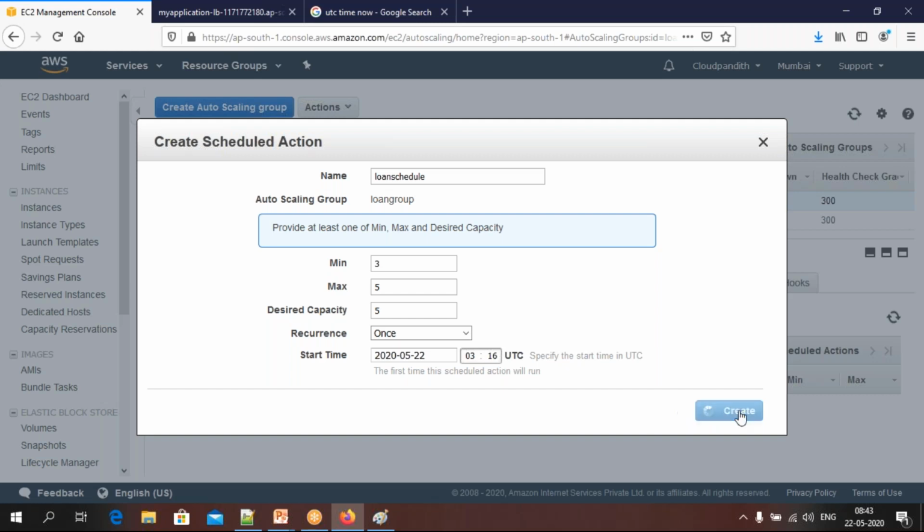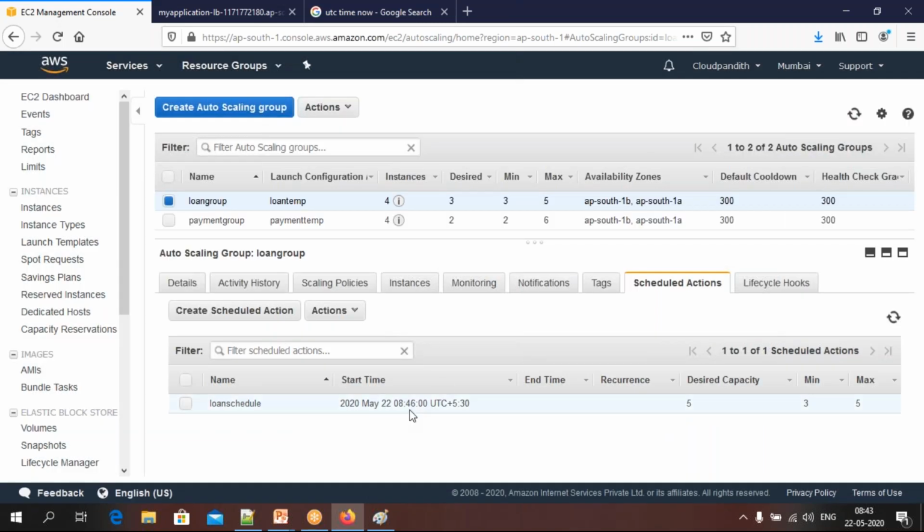Exactly at 3:16 we are going to see 5 servers come up. There won't be warming and all those things. Directly it will launch 2 more instances. Currently it is running 3 instances and the maximum it can take is 5, right? We have taken desired also as 5. I want all the servers to run at this particular time. So it is going to launch all the servers at 8:46 we have given.